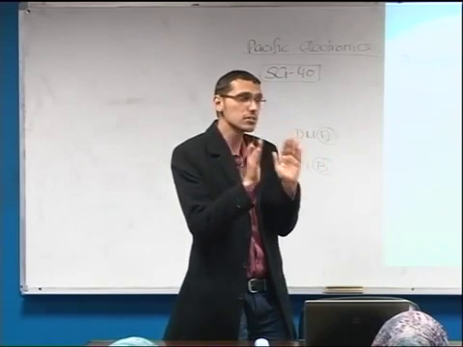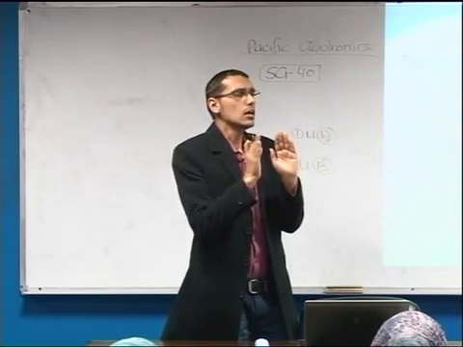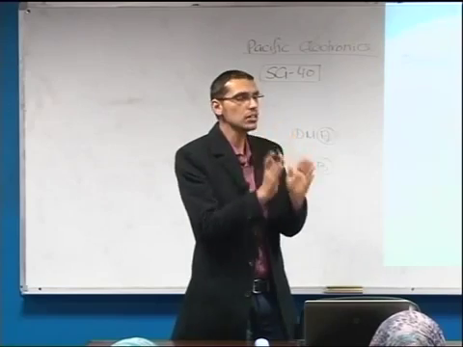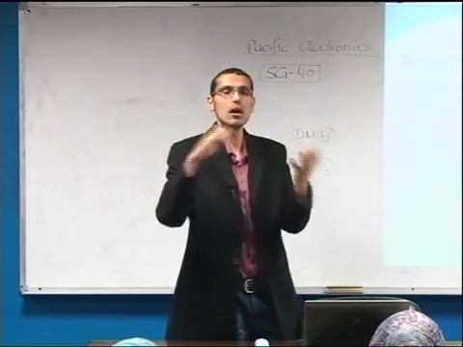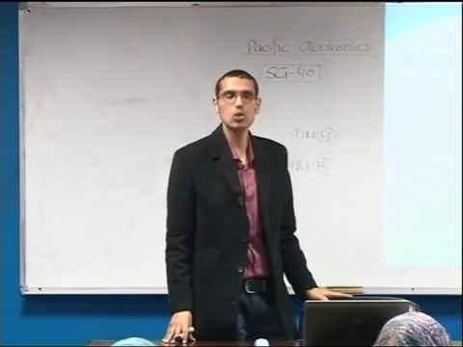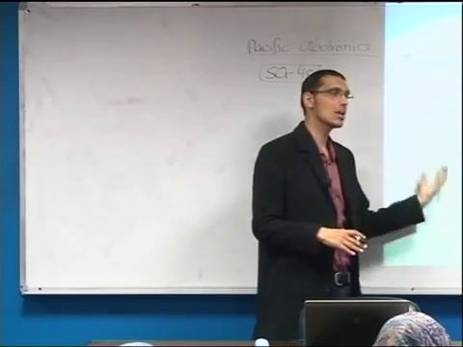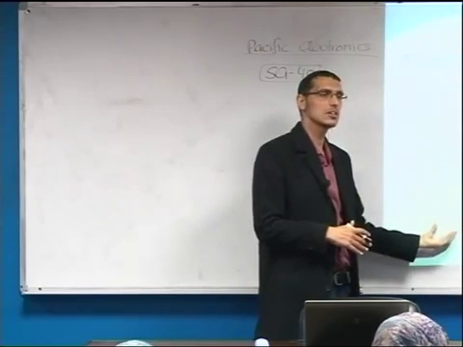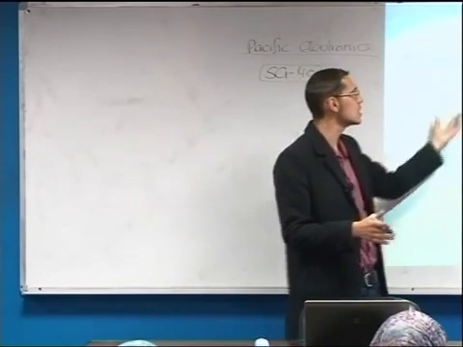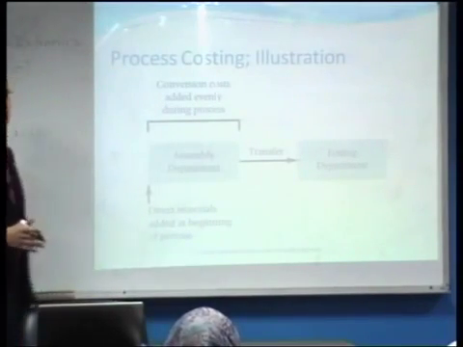Therefore, an important point is that, in order to use the process costing system, we need to categorize the costs according to when they are introduced into the manufacturing or production process. Now let us go back to our example. We have two categories. The first is the direct materials, which are added at the start of the production process, while the conversion costs are added evenly throughout the production process.